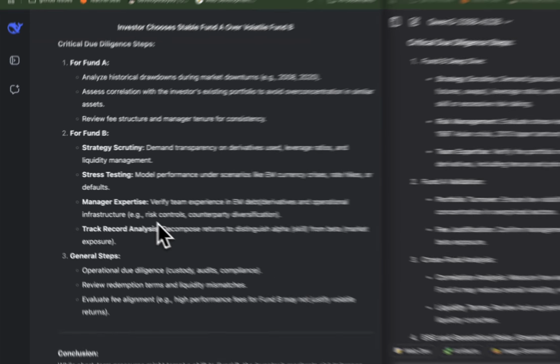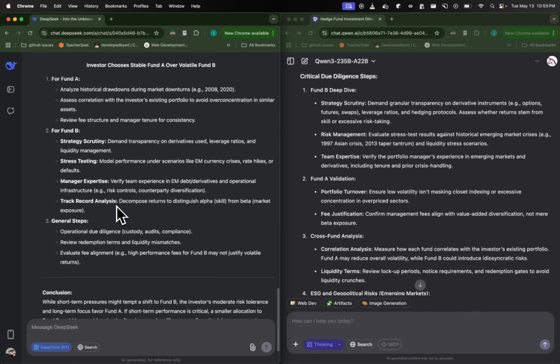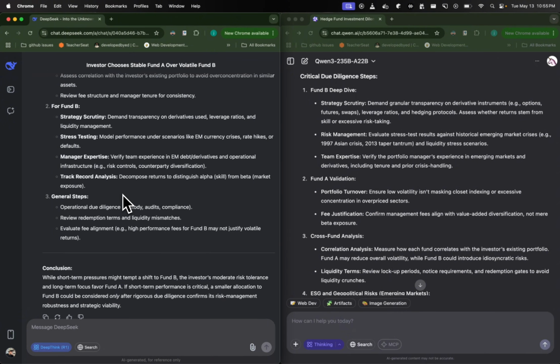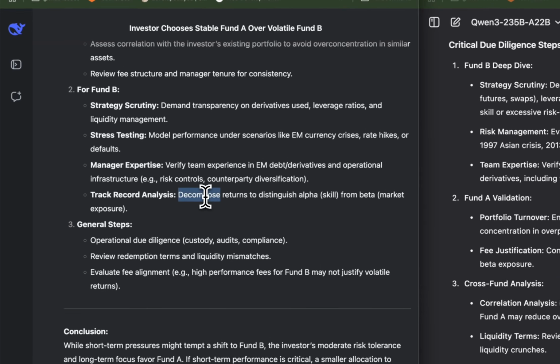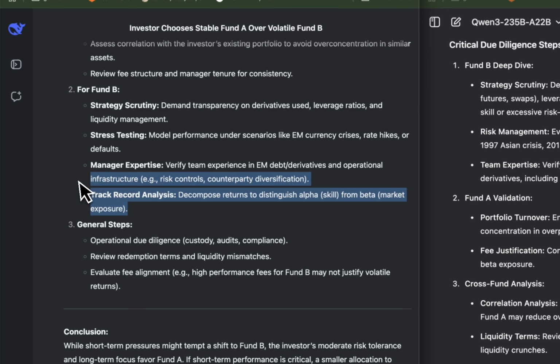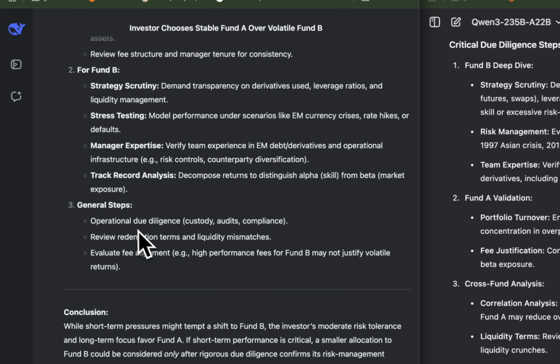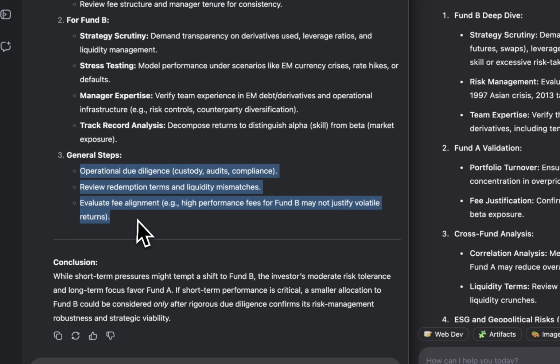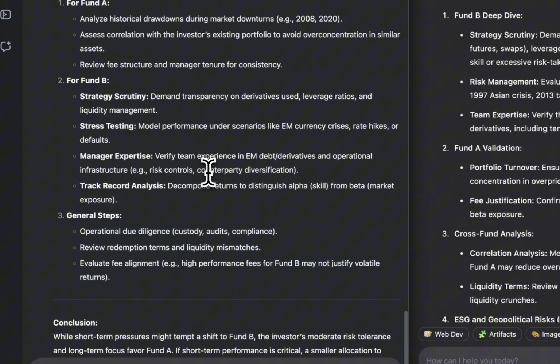Test the model under stressful scenarios. Sure. Make sure that the team experience is verified. Sure. And then track record analysis: decompose returns, distinguish alpha skill from beta. Okay, this makes sense. And then general steps, we have optional due diligence. So let's just say it's classic due diligence that is being done.